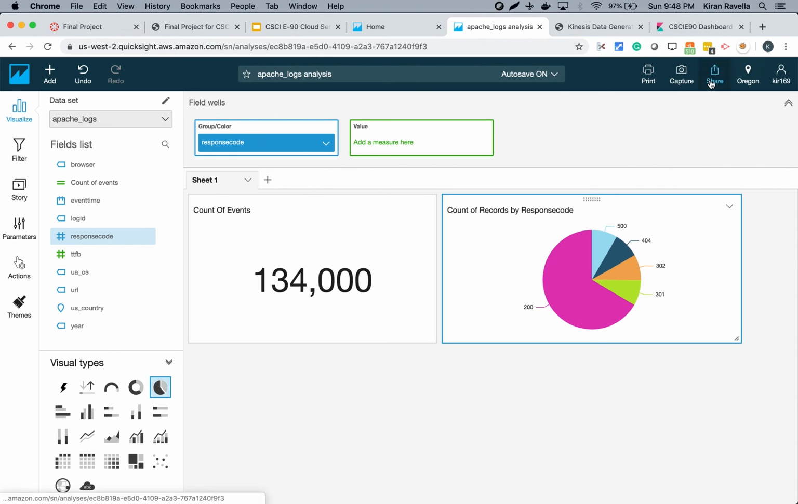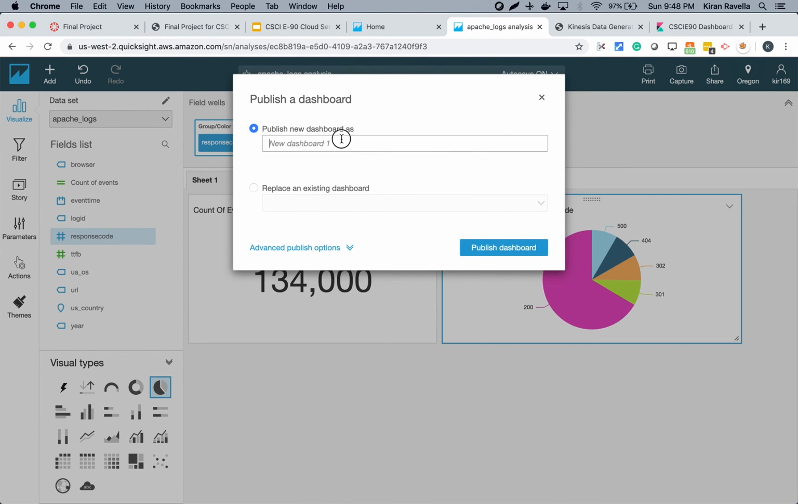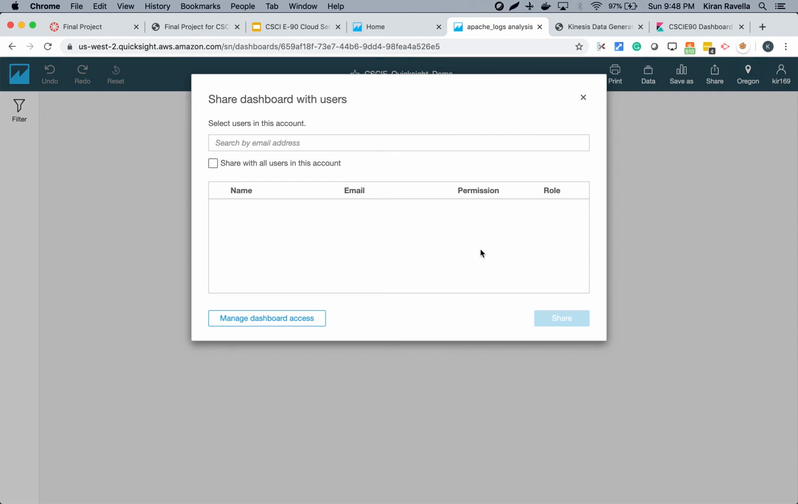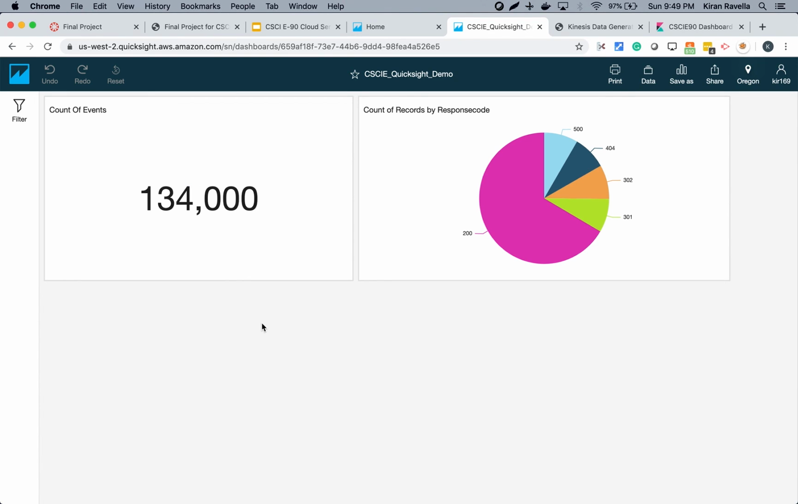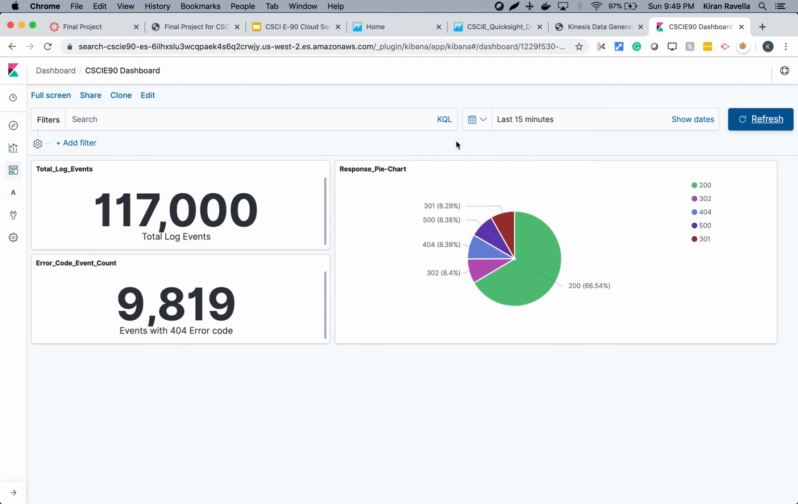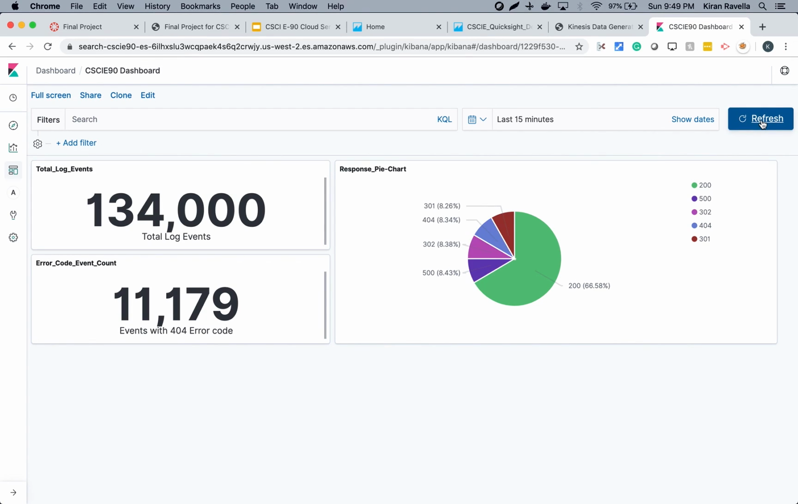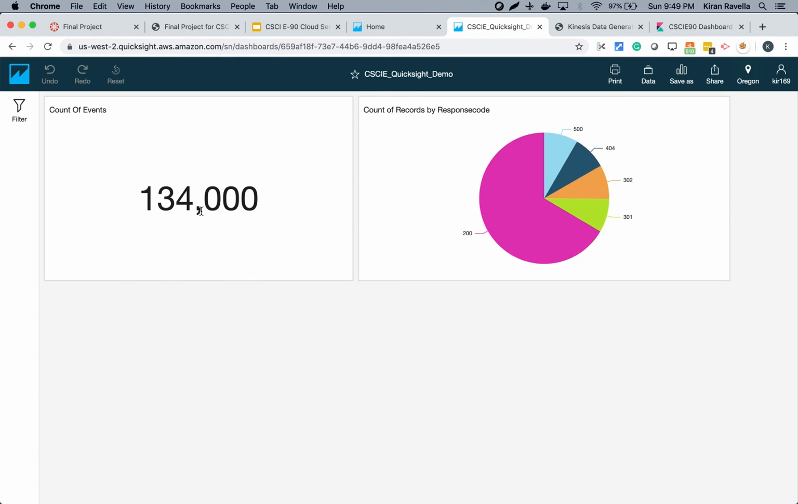Now we need to share this and publish the dashboard. We'll call it the CSCIE QuickSight demo. We publish the dashboard. We don't need to share it at this point. So the data is collected from S3 and queried using Athena in real time to display the dashboard. We'll jump back here and refresh this. As you can see, both of these match. So there were 134,000 events generated, same as in QuickSight.